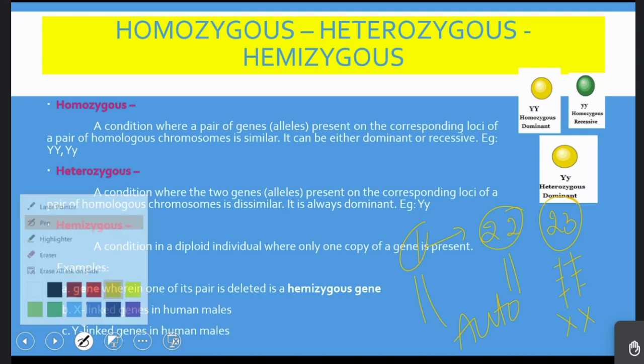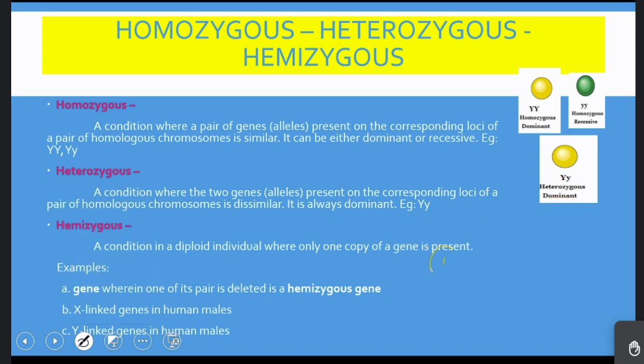But in the male, the first 22 pairs are homologous, whereas in the 23rd pair we have an X chromosome which is long and a Y chromosome which is short. The genes present here are not present there, and the genes present here are not present on the X chromosome. In that case, when you see this locus on the X chromosome, there is only one gene.